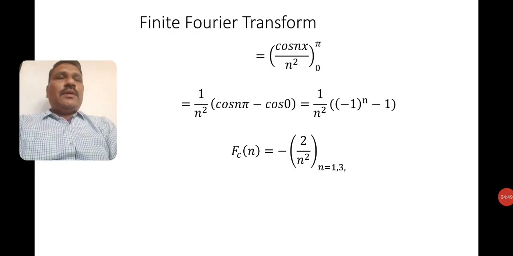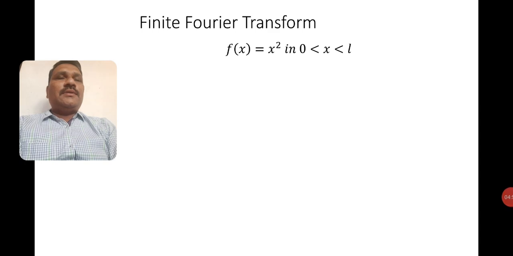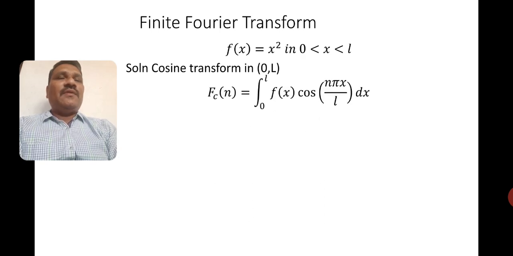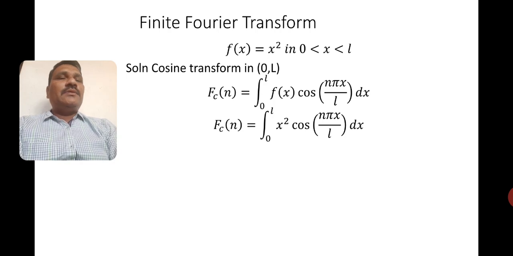Okay, now we will move on to the next one. F of x is equal to x square in 0 less than x less than L. So the cosine transform for our arbitrary interval, what is it? Fc of n is equal to integral 0 to L f of x cos n pi x by L dx, that is, integral 0 to L x square cos n pi x by L dx.